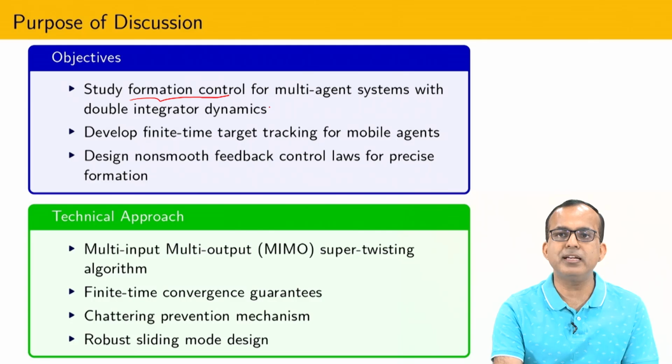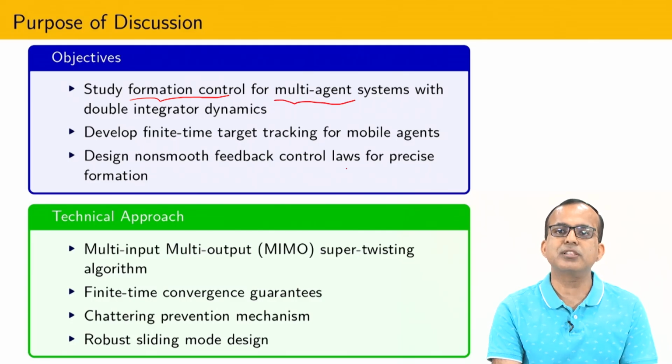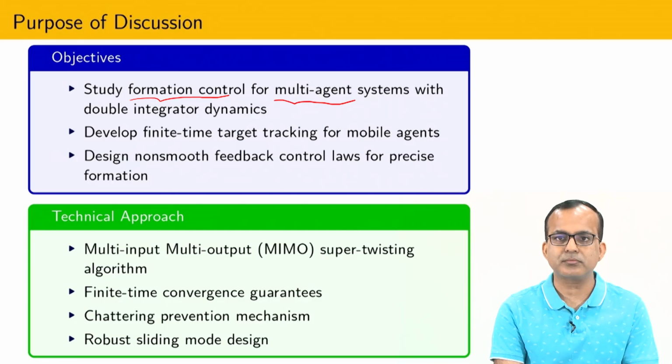Multi-agent means I have multiple physical or virtual systems. Suppose we are talking about computer programs, it might be that I have several subprograms running together to satisfy some common objective. So due to that, multi-agent systems can be virtual as well as physical, like robots, energy systems or several other applications.